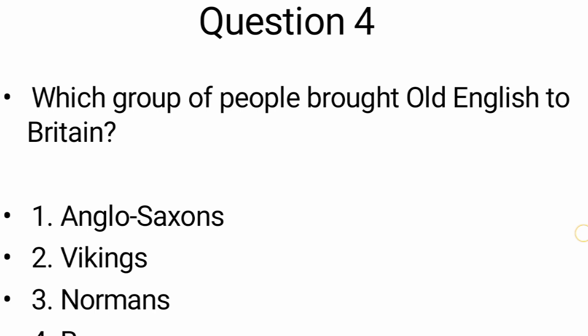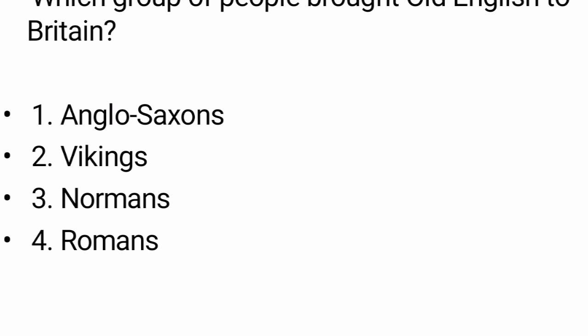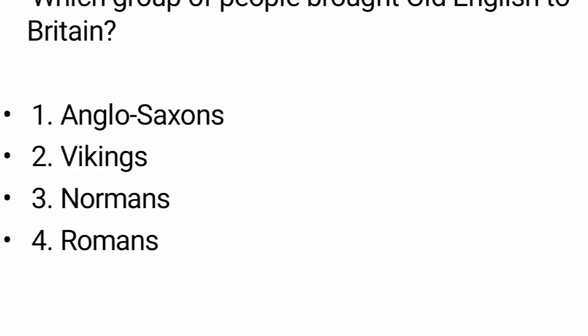Number 4: which group of people brought Old English to Britain? Options are Anglo-Saxons, Vikings, Normans or Romans. So what will be the correct answer? The correct answer, obviously, the Anglo-Saxons. Many times you have learned this. I have reminded you that the Anglo-Saxons were the people who brought the Germanic dialect to Britain, and that dialect later became a language, and that language is known as English.